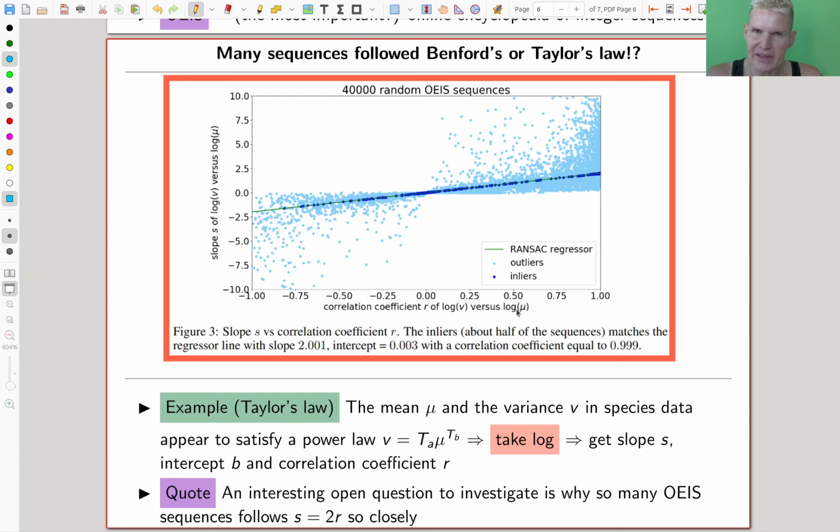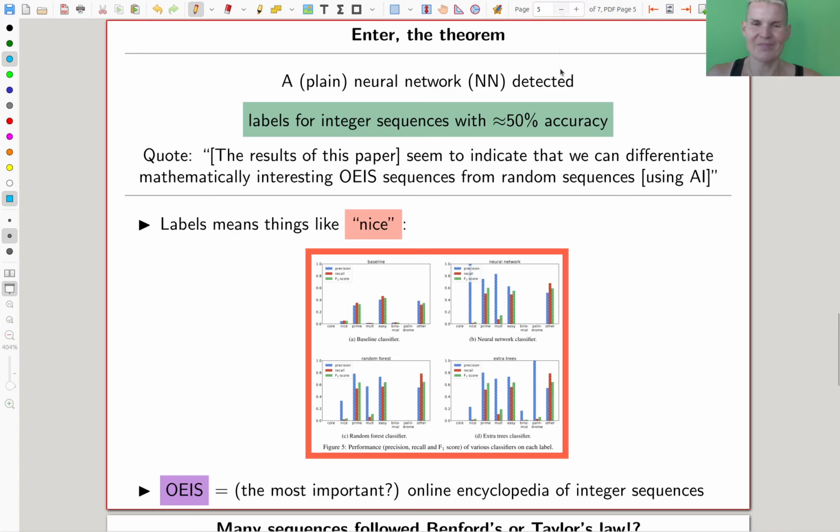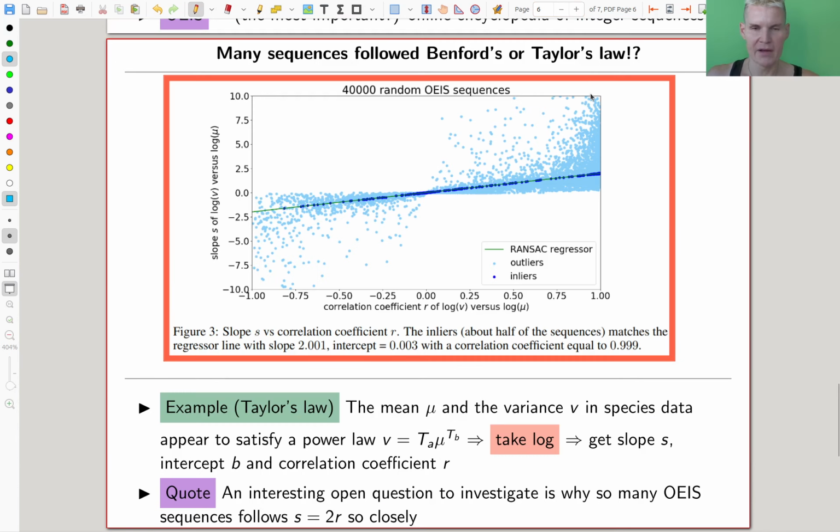So strangely enough, sequences in the OEIS have a human-made bias somewhere built in. It would be interesting to study that. But that's not directly related to the original question. It was just something I found very exciting, and I wanted to end with a potential research question.